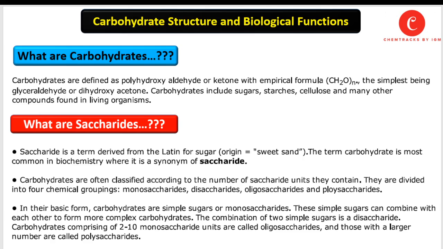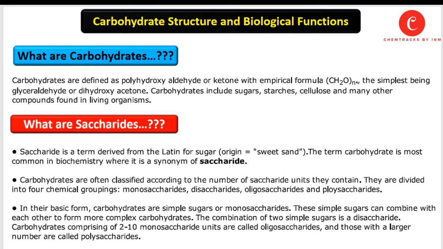Carbohydrates are basically derived from the saccharides. And what are saccharides? Saccharide is a term derived from the Latin word saccharon, which means sweet sand, and this word is basically used for the sugar molecule. The term carbohydrate is most common in biochemistry, where it is a synonym of saccharide.